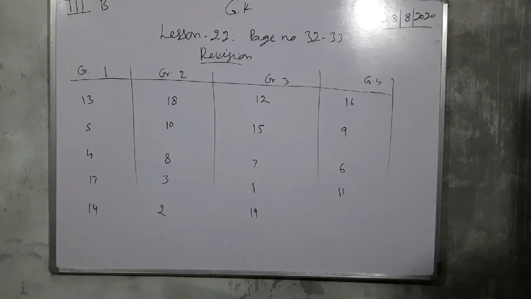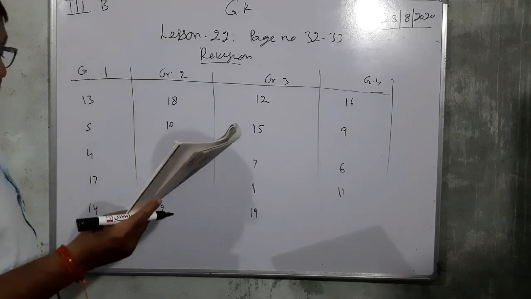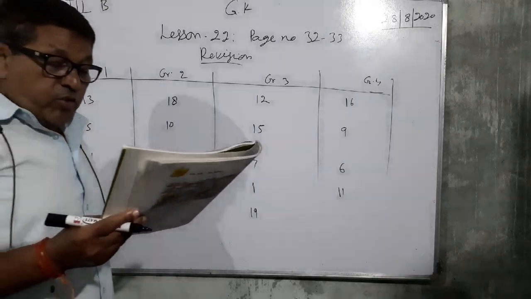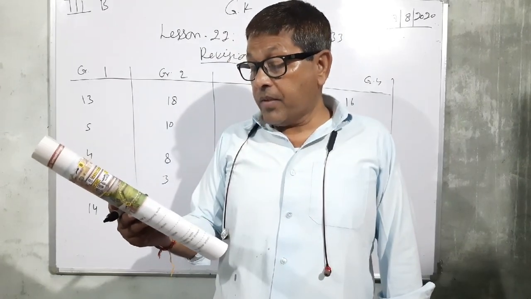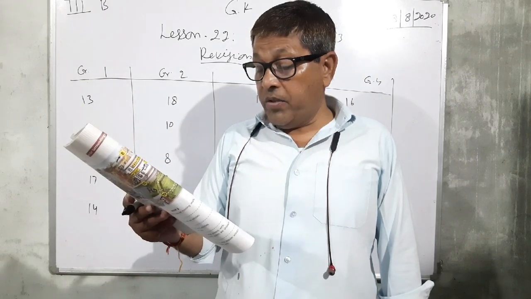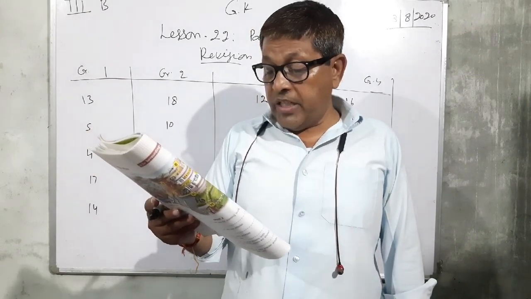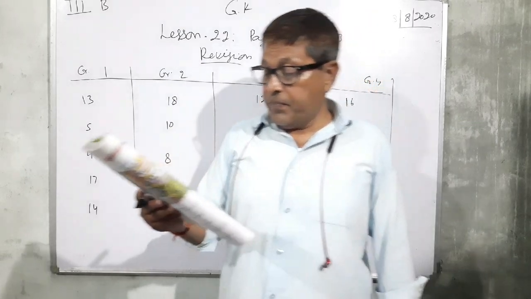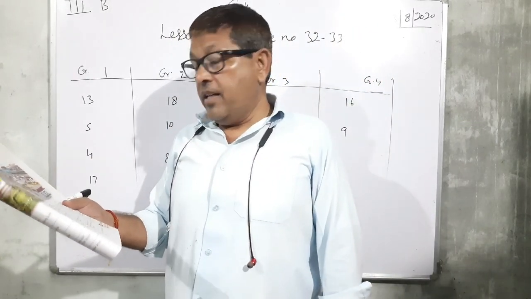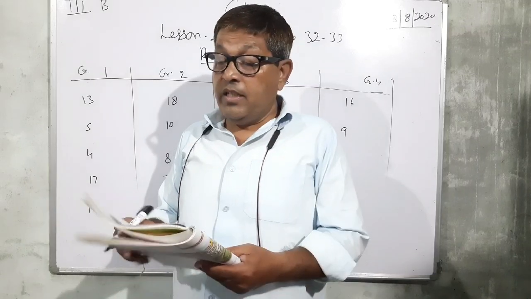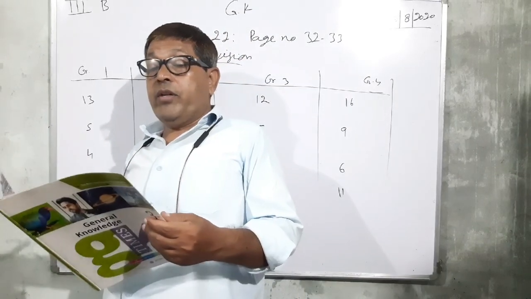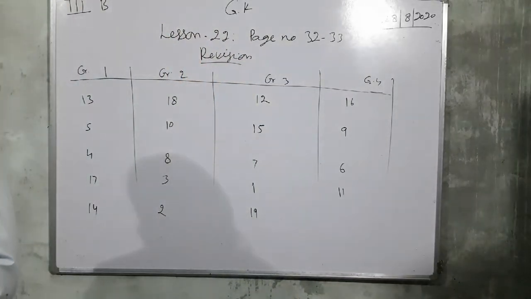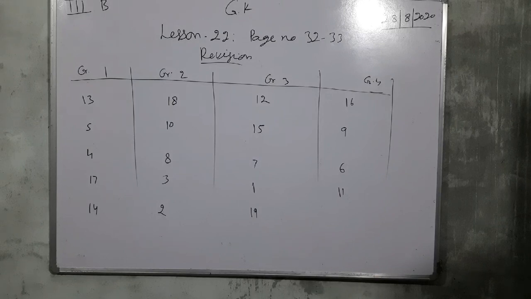Now the next one. Now find out. Write the old name of the National Zoological Park of New Delhi. Its old name was Delhi Zoo. So that's all for today. Next time we will start the revision of the next lesson. So thank you.